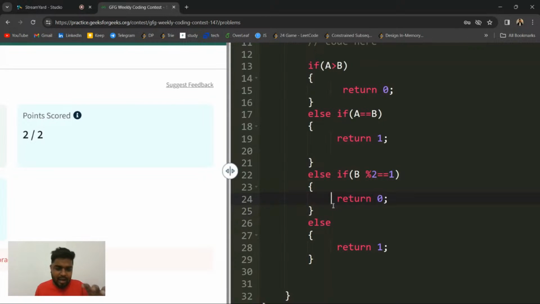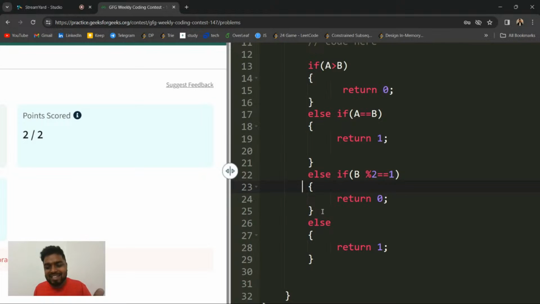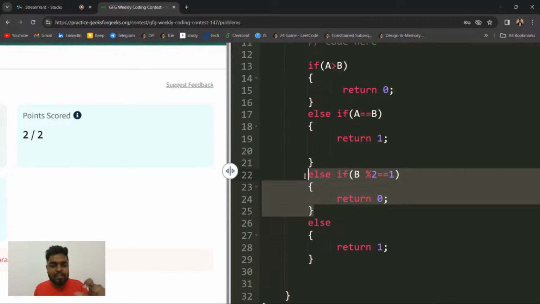So ultimately a will keep on playing on the even values; a will finally get converted to even values. That is why if the b value is odd, you cannot reach it, because the kind of changes you are making to a will always keep a in even format. So even if b is greater, but it is odd, I will not be able to reach it. Is this clear?